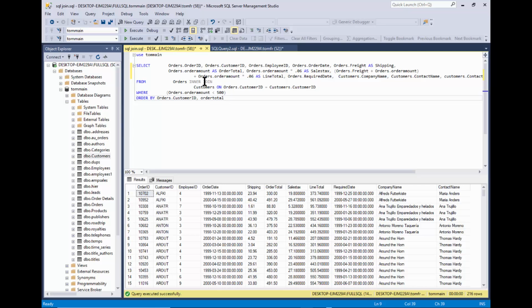Now, this is going to be using something that's called an inner join. An inner join is only going to show the records that are in both tables. So it'll only show the records where the customer ID is in both the orders table and the customers table. If we notice over here, there's 216 records. Now, on the other hand, there's a few other kinds of joins.